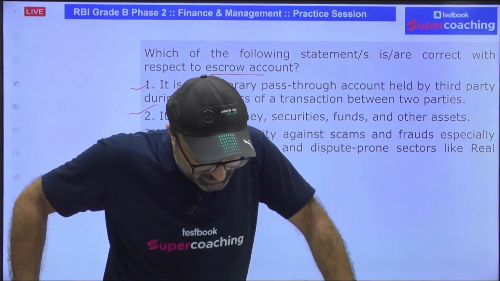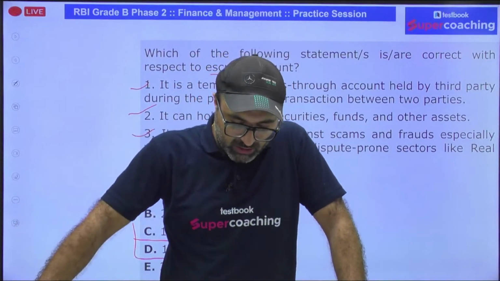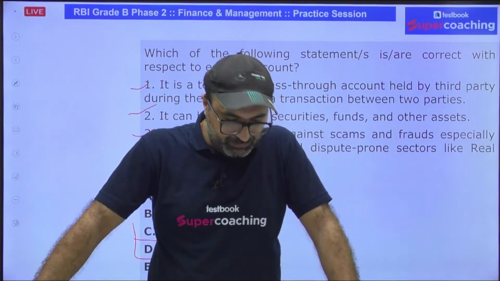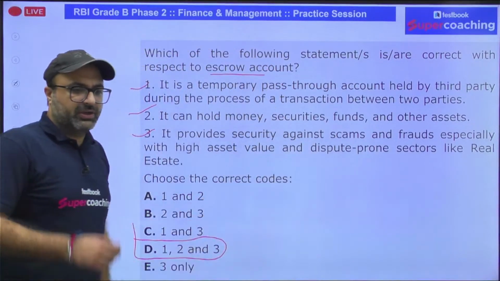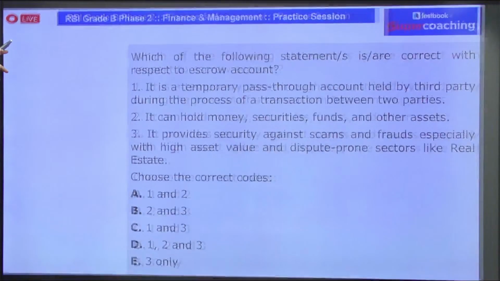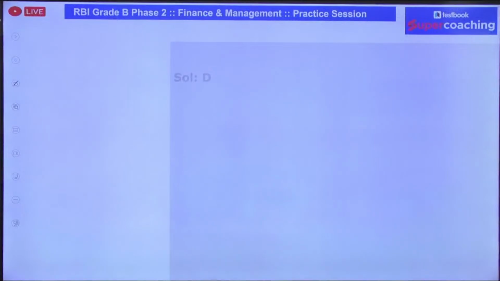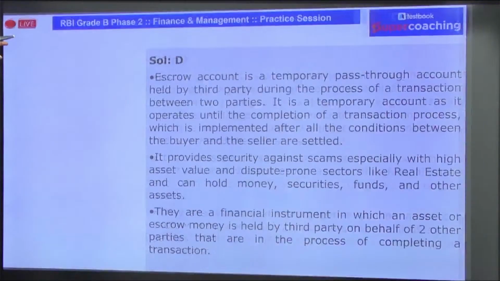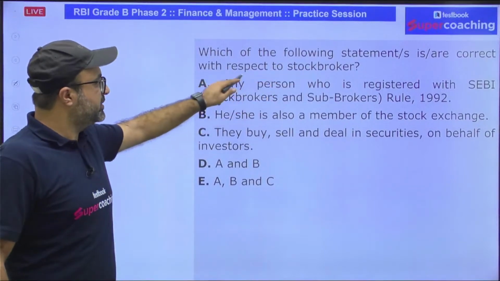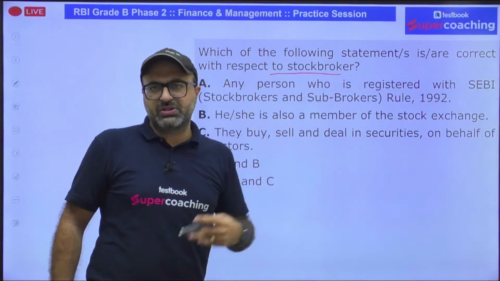An escrow account is a dedicated account which cannot be used for any other purpose, other than security purposes, or as a third party guarantor account function so that the transaction can be completed. Next, which of the following statements are correct with respect to the stockbroker? Who is a stockbroker?